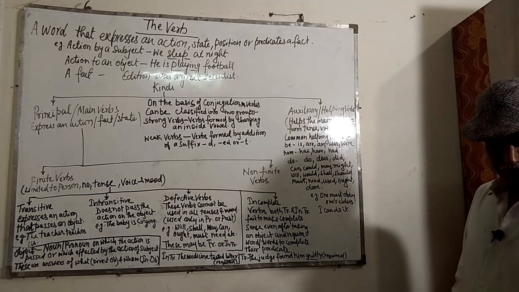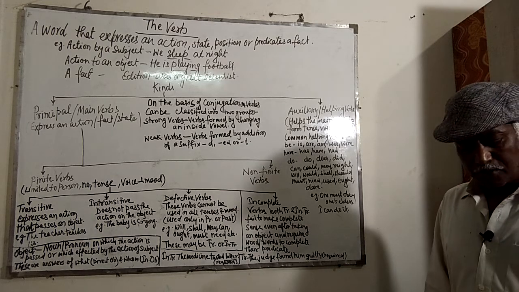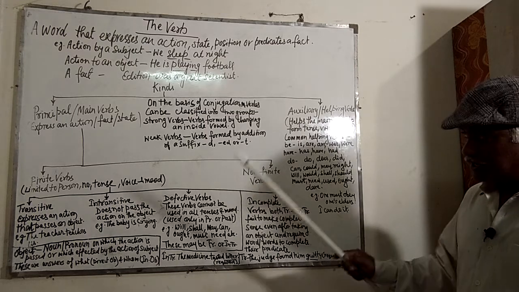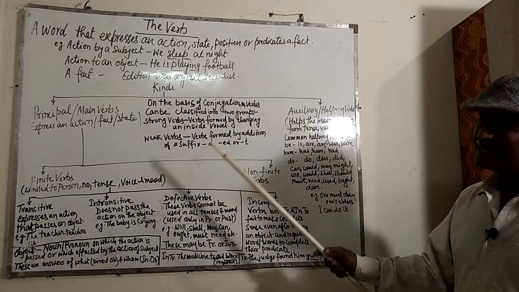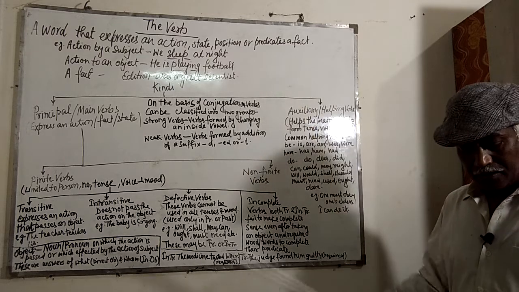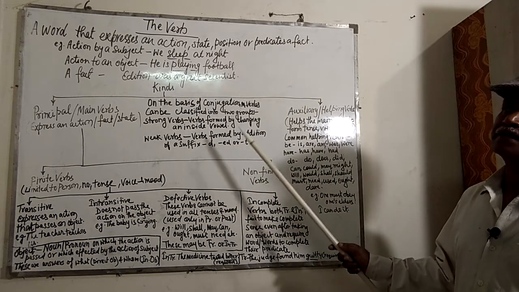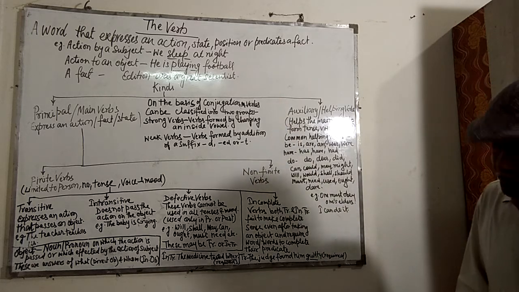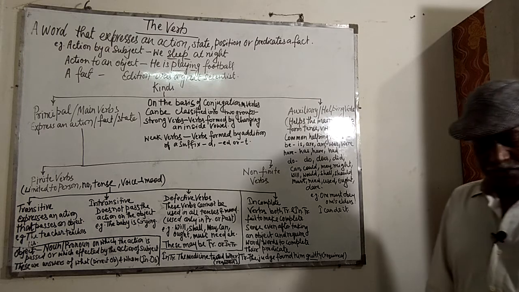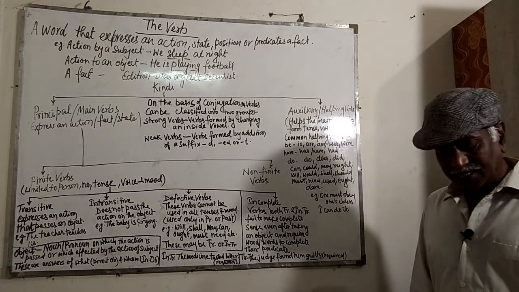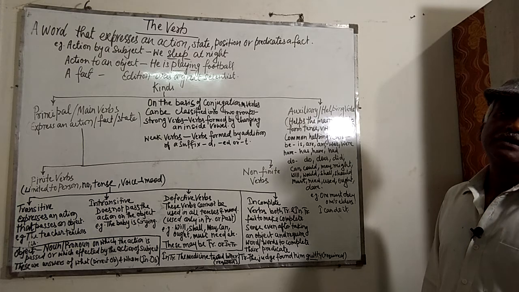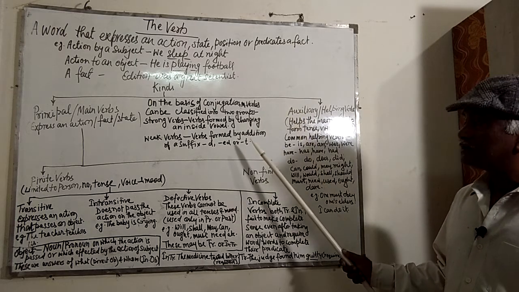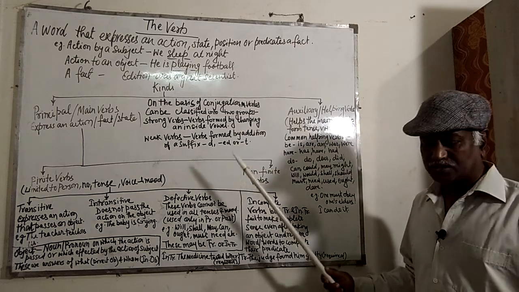When it means to give birth, it becomes borne. For example, she has borne four children. She has given birth to four children. Here, given birth to four children means borne. But he was born in 1947. Remember that the past participle form born is used in the passive voice only.